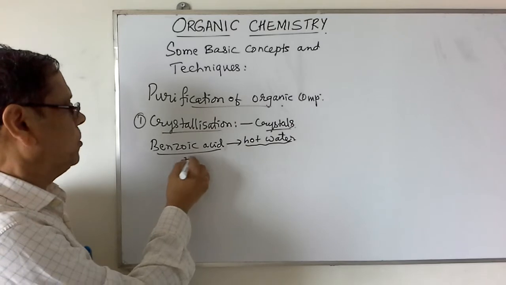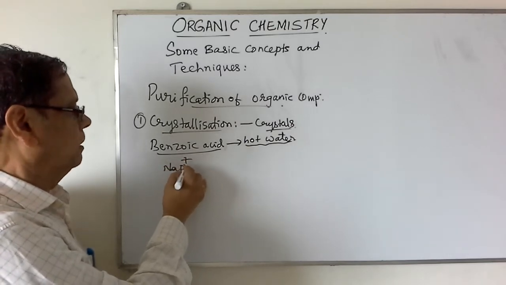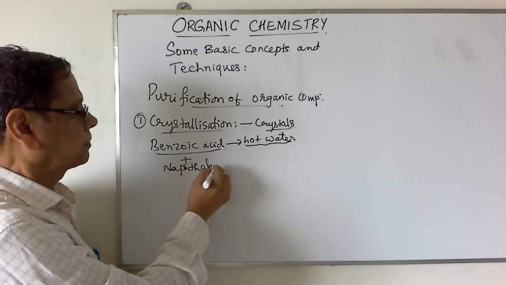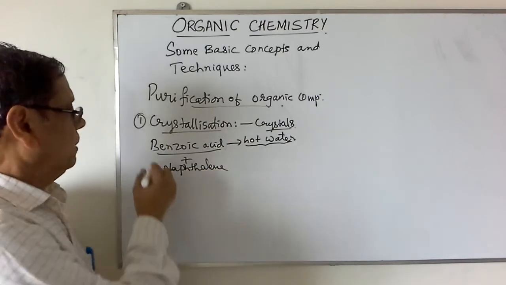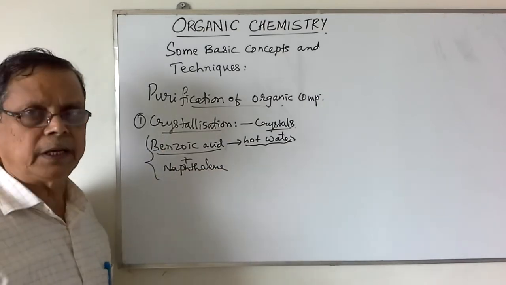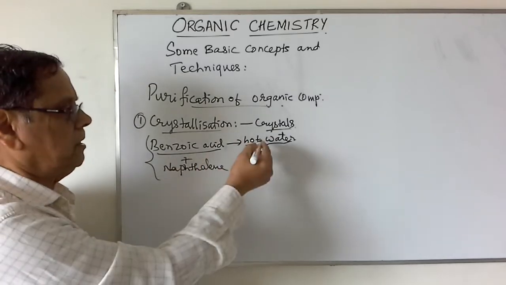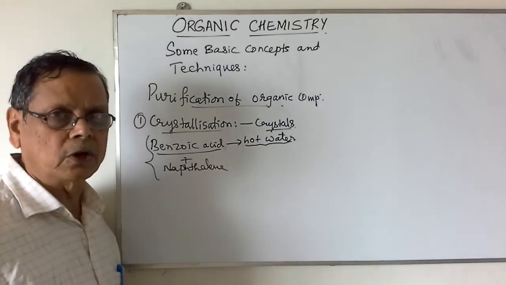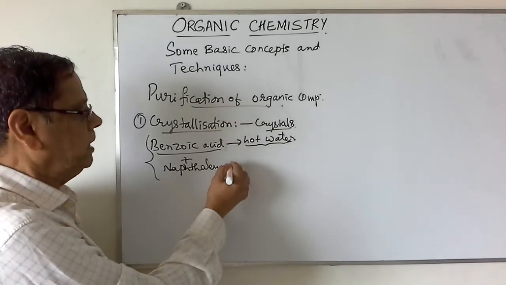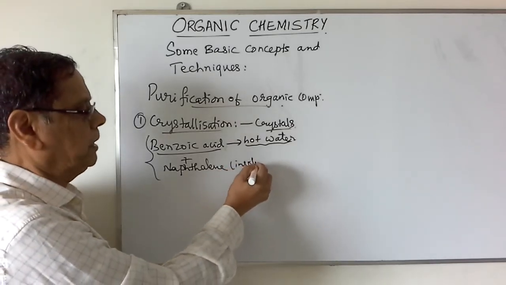For example, if benzoic acid is associated with naphthalene as an impurity, when the mixture of benzoic acid and naphthalene is added to the hot water, only benzoic acid dissolves in hot water, but naphthalene is insoluble. So this will remain insoluble, which can be separated.